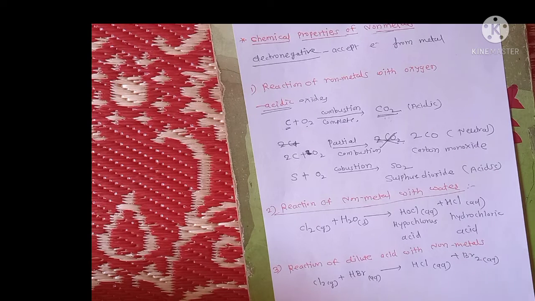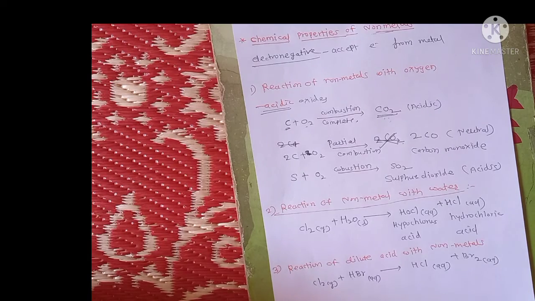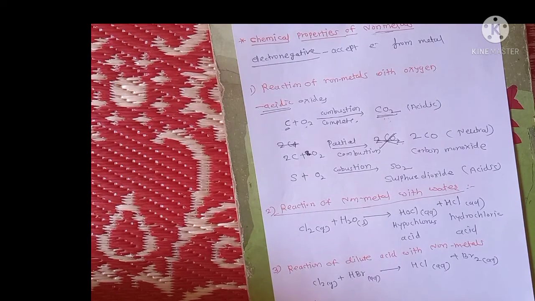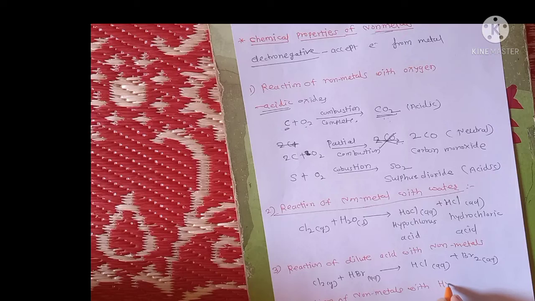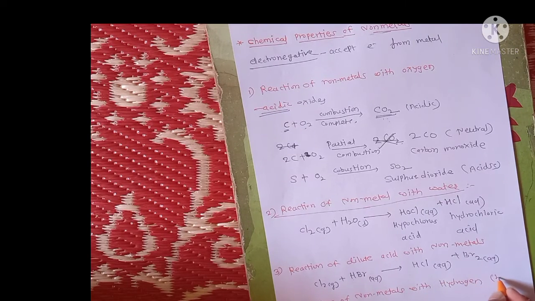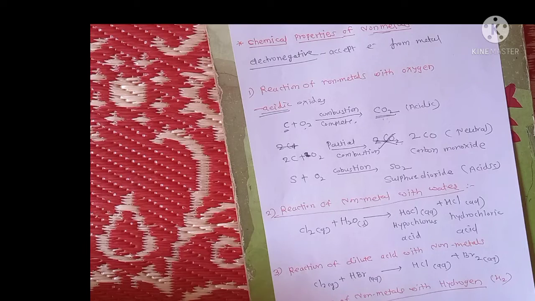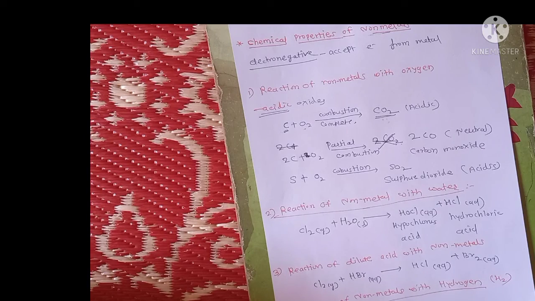Okay, then the last chemical property of non-metals, that is the reaction of non-metals with hydrogen, H2. Basically non-metals do not react easily with hydrogen, but at a certain temperature, pressure, and using different catalysts, they react with hydrogen. One example of this is nitrogen.